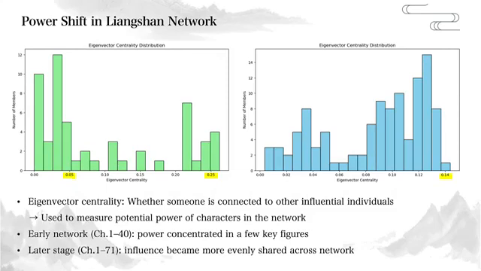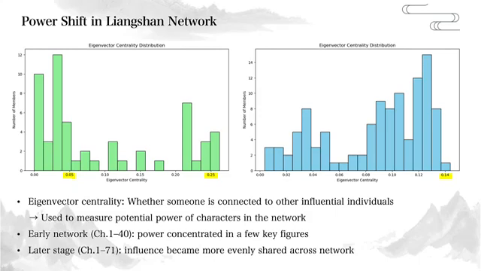Unlike degree centrality, which counts direct connections, eigenvector centrality looks at whether someone is connected to other influential individuals. Being connected to important nodes will also make you important as well. That's why we use this metric to show each character's potential level of power in the Liangshan network.